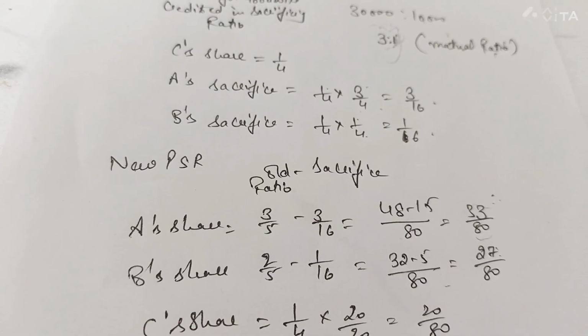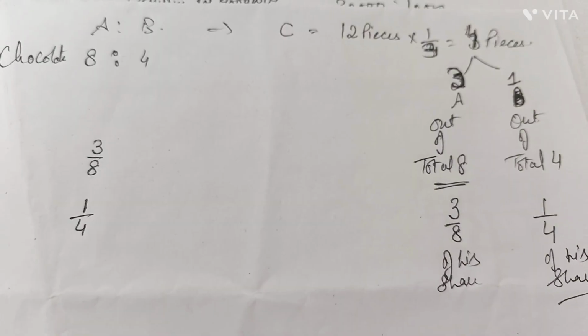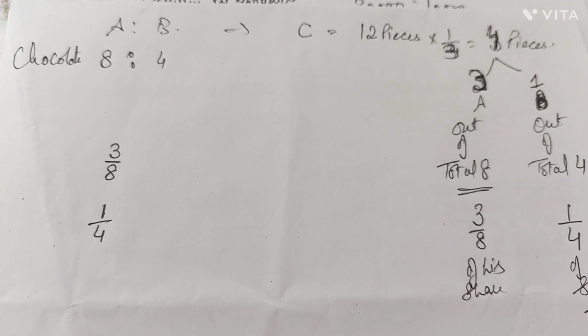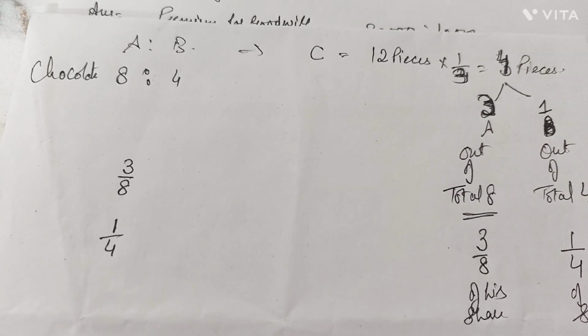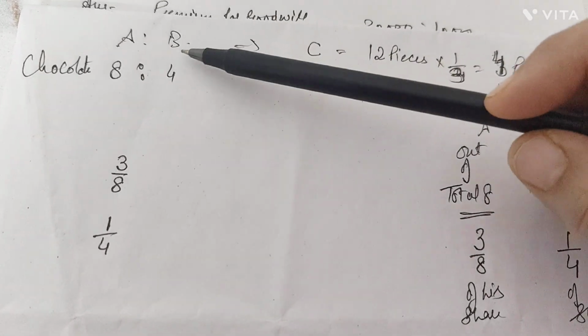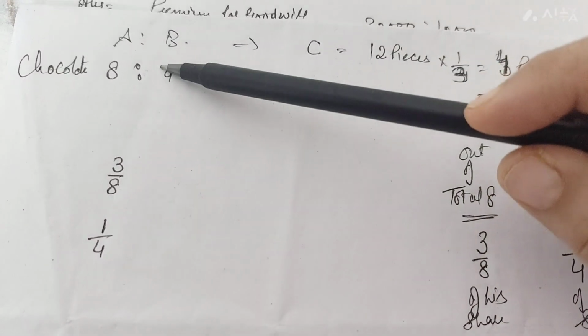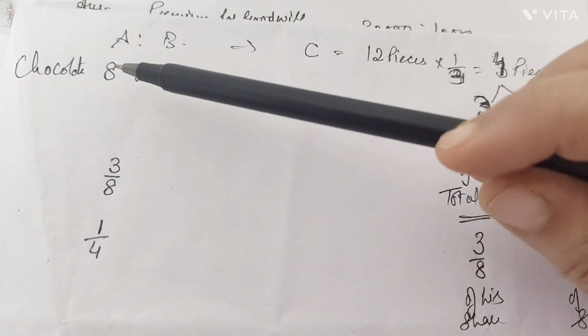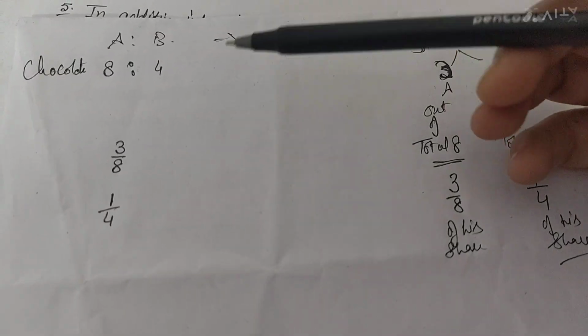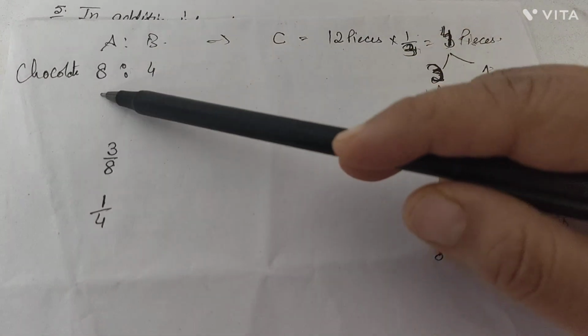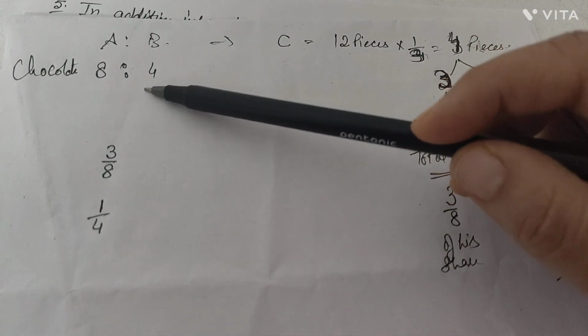But somehow you might not be clear with this mutual and this total sacrifice point. Let me make you clear with another case over here. For your help, I took an example over here. Suppose we have one whole chocolate which has 12 small bites. If a total chocolate has 12 pieces, right, 8 plus 4.